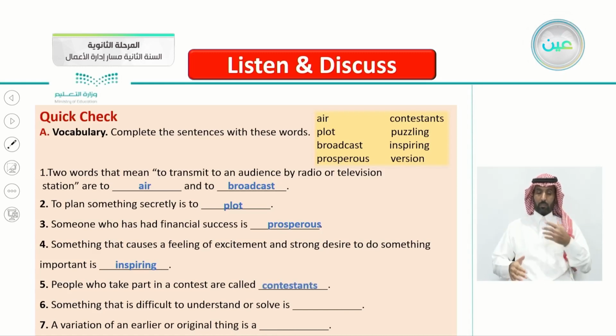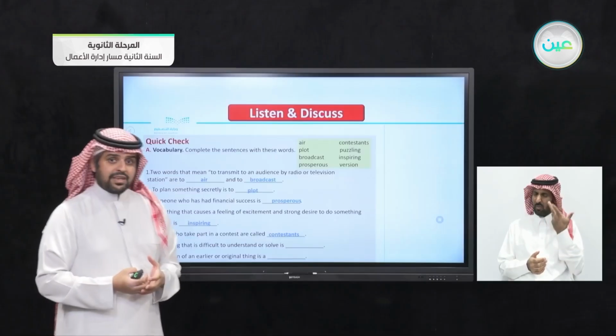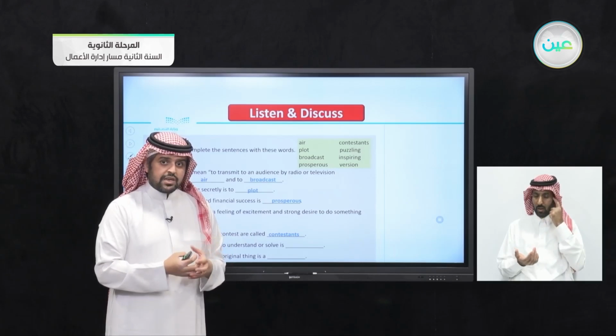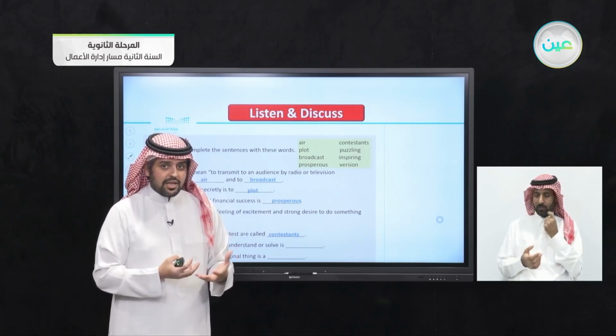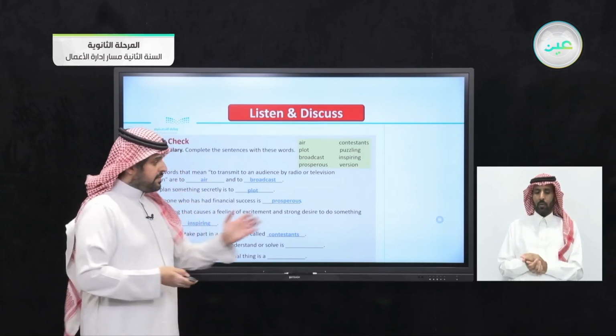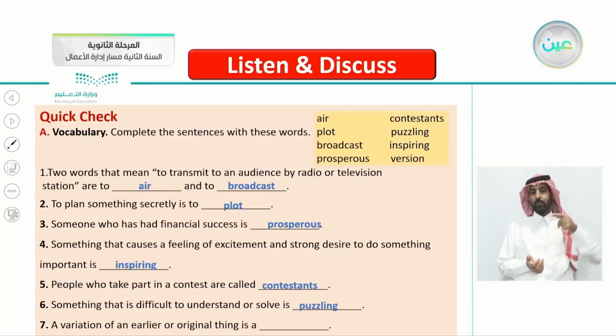Number 5, people who take part in a contest are called, yes, this is an easy one, contestants. Number 6, something that is difficult to understand or solve. When a crime is difficult to solve, when something is difficult to understand, we call it, yes, puzzling. Puzzling. So now here, puzzling is an adjective. You describe something as puzzling.